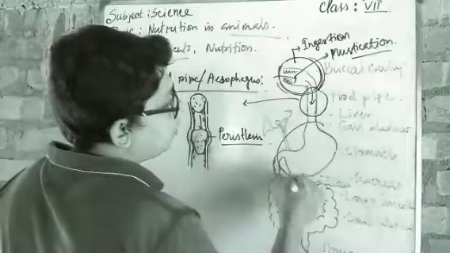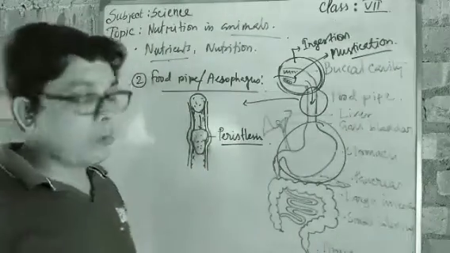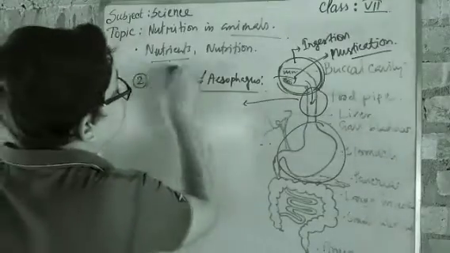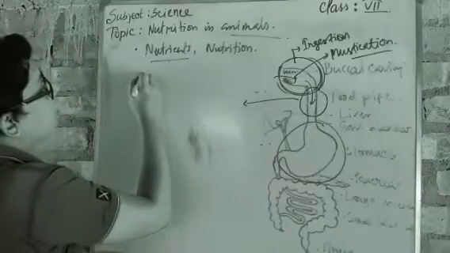Now come to the main sac of the digestive system, that is the stomach. So let's go for it. The food pipe is completed. Now come to number three, stomach.